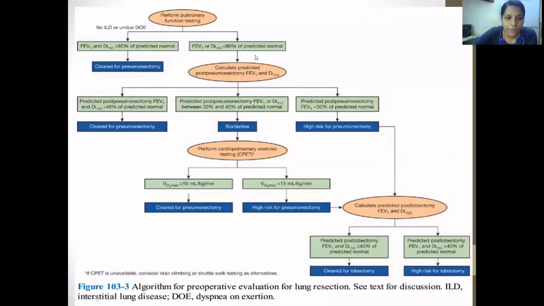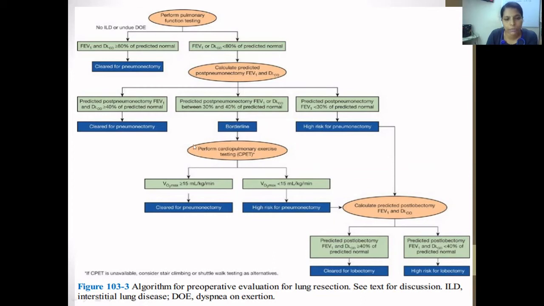So if the FEV1 and the DLCO are more than 80% of predicted, with no history of ILD or dyspnea on exertion, we can clear for pneumonectomy. If the FEV1 or the DLCO is less than 80% of predicted, we have to calculate the PPOs for FEV1 and DLCO. If the PPOs of FEV1 and DLCO are more than 40% of predicted, we can clear for pneumonectomy. If the predicted post-pneumonectomy FEV1 is between 30 and 40, we categorize it as borderline.